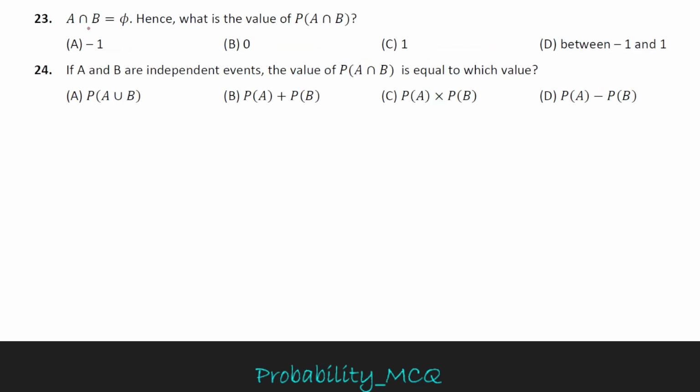Question number 23 is given: A intersection B equals the empty set. Hence, what is the value of P of A intersection B? P of A intersection B equals P of phi, and the value of P of phi is always 0. Option B is the correct option. Question number 24. If A and B are independent events, the value of A intersection B, for two independent events, equals P of A into P of B. It is the multiplication law when two events are independent. So option C is the correct option.